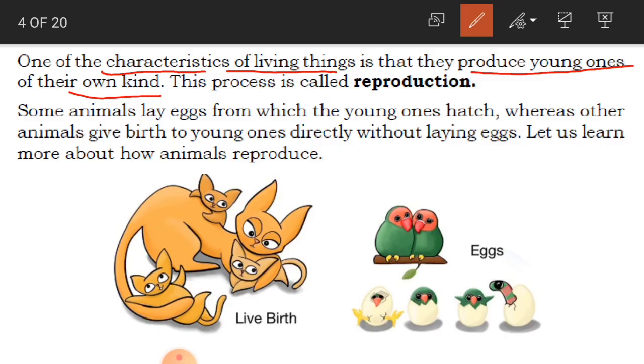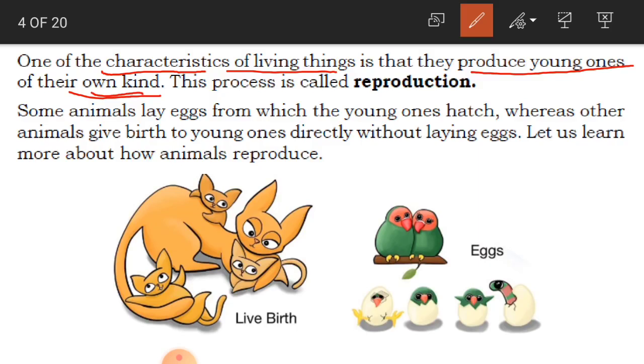For example, children, living things. What are all living things? Plants, birds, animals and human beings. They are all living things. And what is their feature? One important feature is that they produce young ones of their own kind.